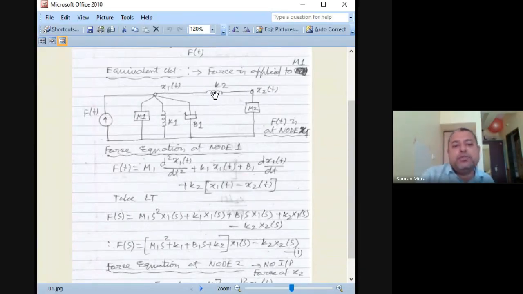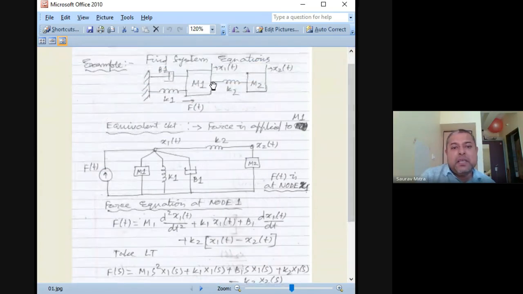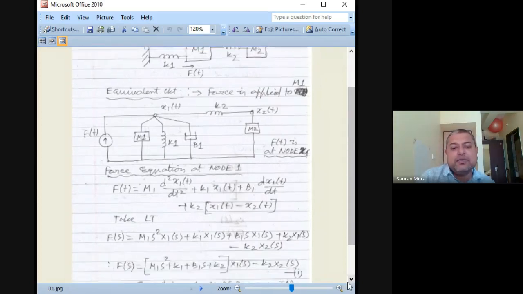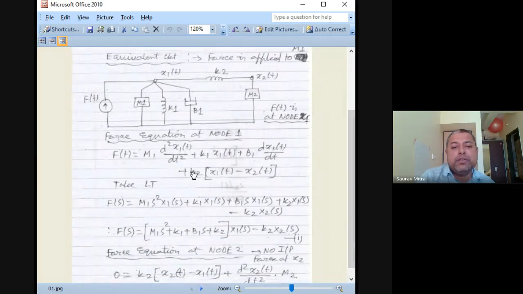And this K2 is also connected to node x1t. Whenever you write the equation of K2, you have to see that K2 is connected between x1 and x2, so both ends of K2 have two different displacements. The left side of K2 has displacement x1, and the right side of K2 has displacement x2. That should be depicted here.